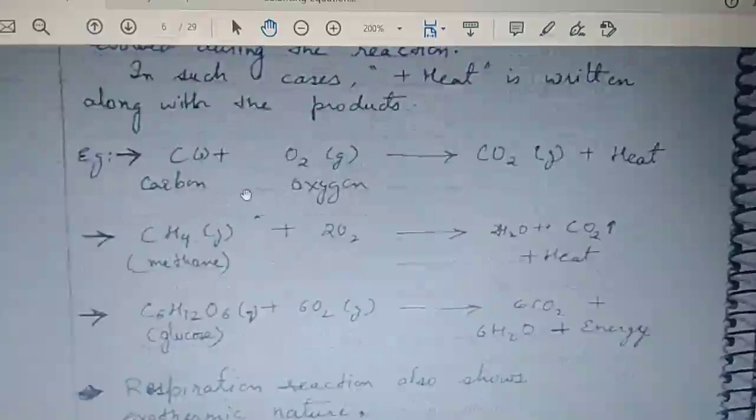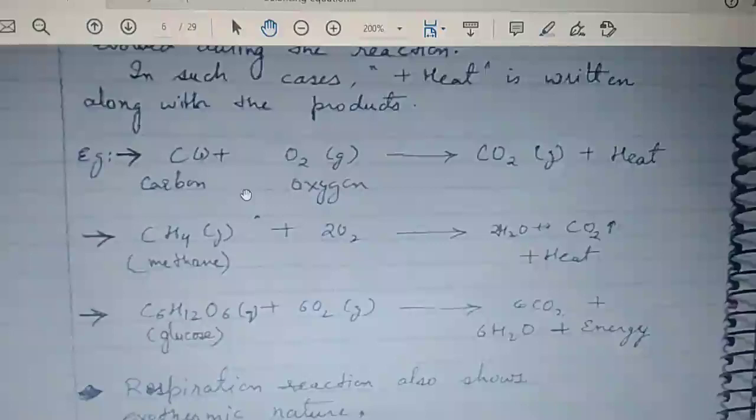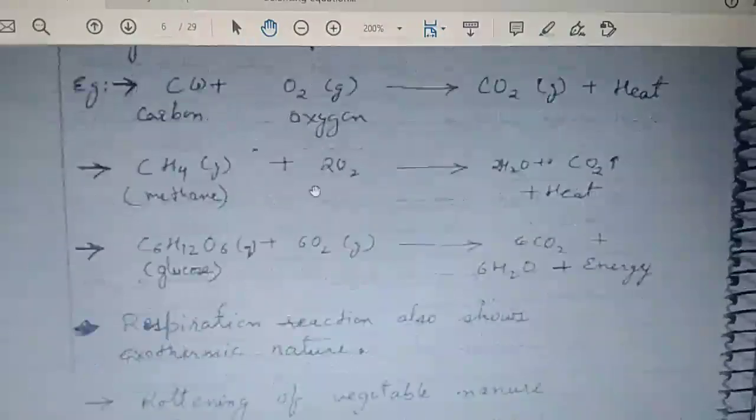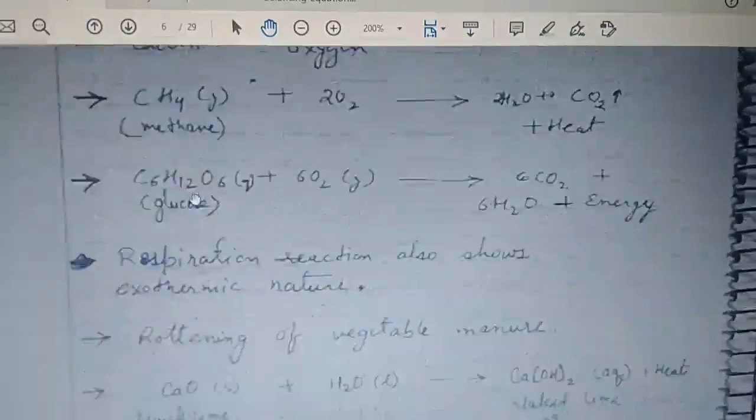When coal is burned in the presence of oxygen, it gives a good amount of carbon dioxide and heat. Next example, similarly, methane gas when burned in the presence of oxygen gives H2O, CO2 and heat. Next, this reaction takes place in your body every time, that is the respiration reaction.